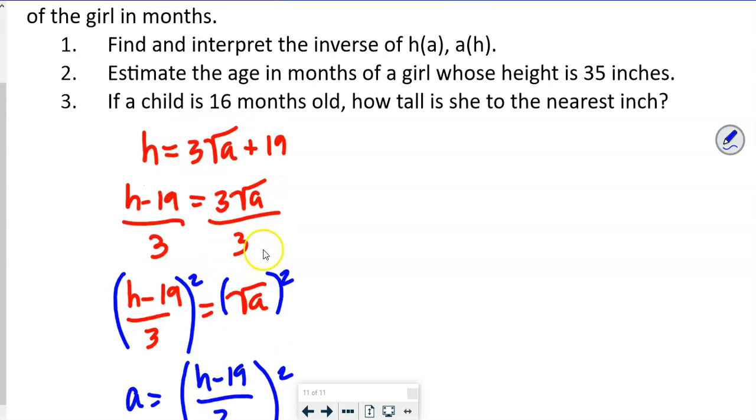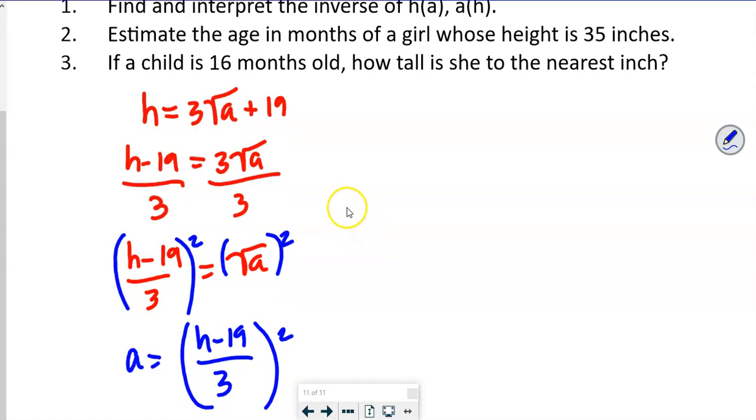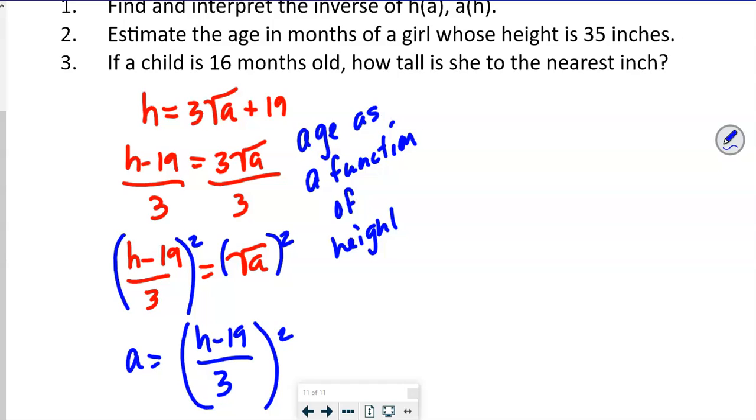Now, what does that mean? Because it says interpret it. So isn't this age as a function of height? So this is age as a function of height. Okay, then it says estimate the age in months of a girl whose height is 35 inches.